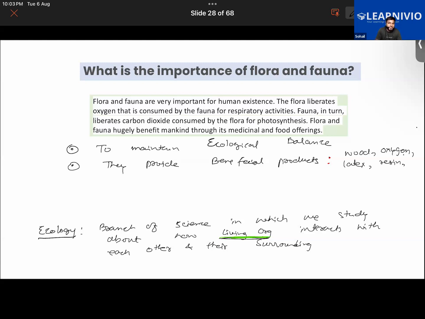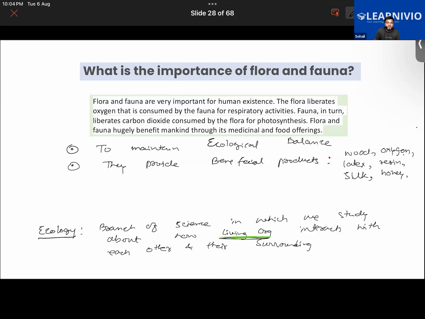Earlier, it was used to make jewelry also. And then other things like silk that we get from a silkworm, and honey that you get from the bees. Getting it, guys?